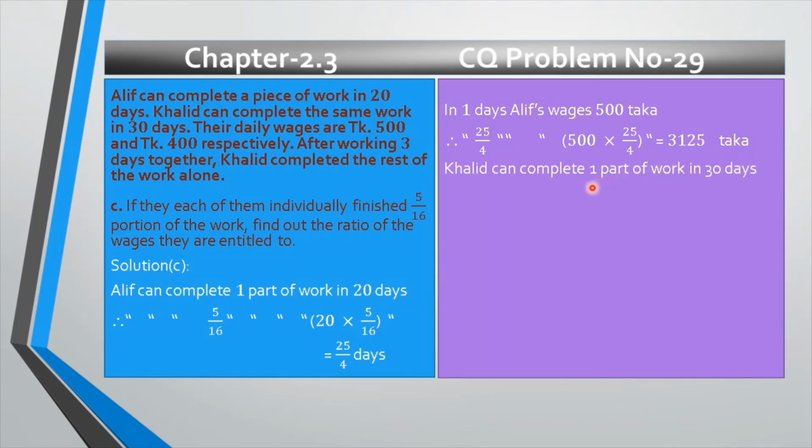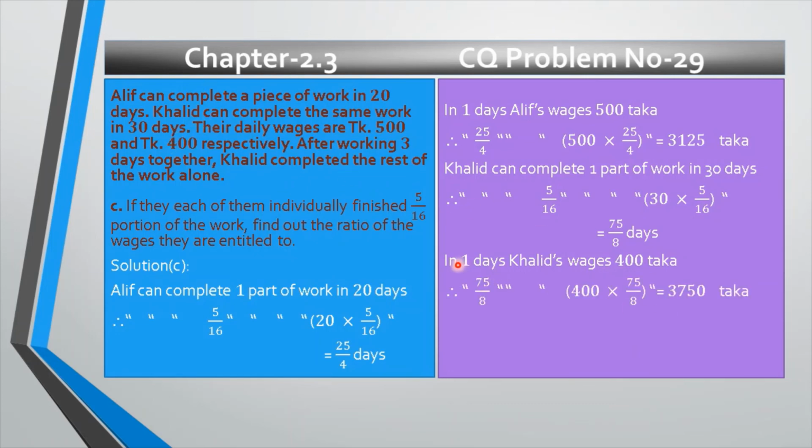Khalid can complete one part of work in 30 days. Therefore, Khalid can complete 5 by 16 part of work, obviously in fewer days, that's why 30 multiplied by 5 by 16 equals 75 divided by 8 days. Now, in one day, Khalid's wages are 400 taka, it is given in the stem. Therefore, in 75 by 8 days, Khalid's wages are 400 multiplied by 75 divided by 8. And after reducing, we get 3750 taka.